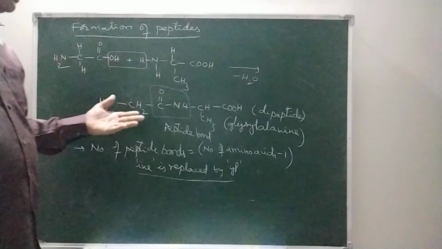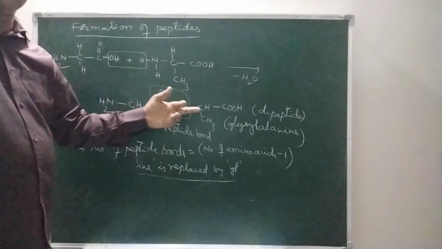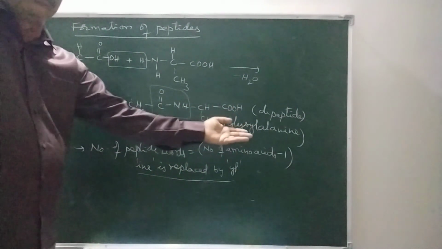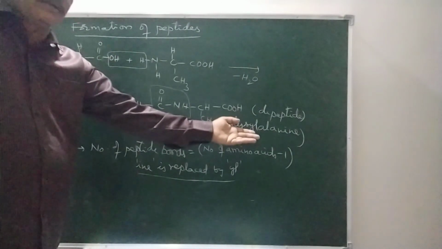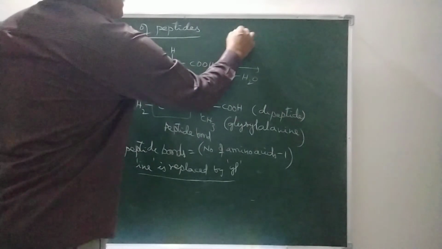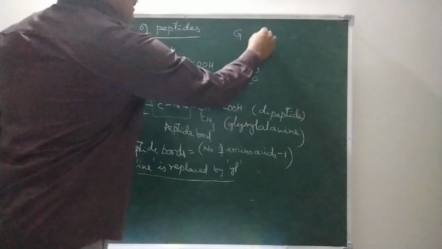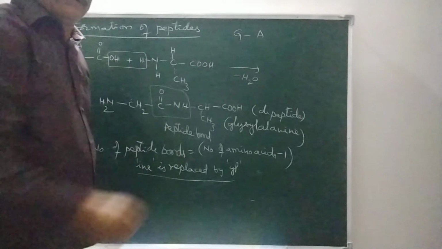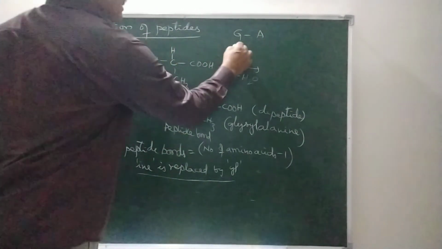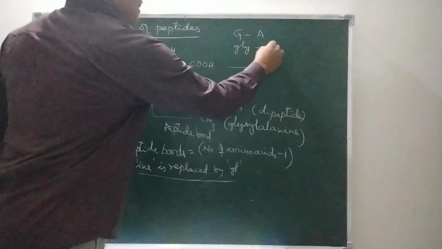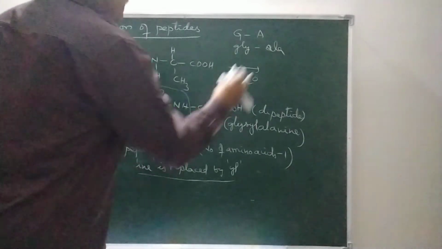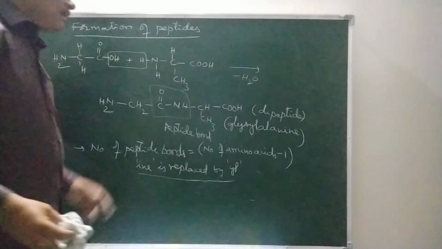Sometimes, if a large number of amino acids are present, it is difficult to give names like this. So then code is added. For glycine G is given, and for alanine A is given. Or abbreviation is also given, Gly-Ala, like that. So this is about formation of peptides.